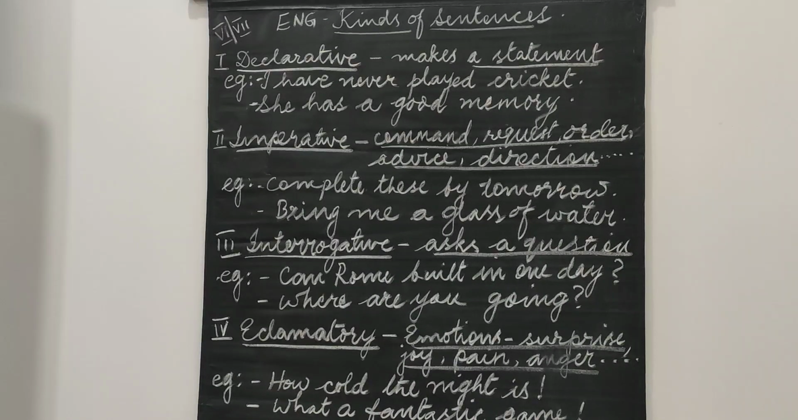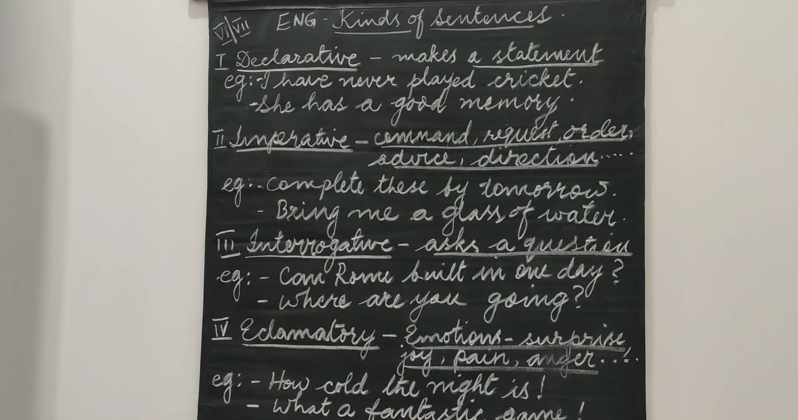Now the third one is interrogative sentences. Interrogative sentences ask a question. It's very clear. There is no need for further explanation for an interrogative sentence. Let's look at the examples. Can Rome be built in one day? It's a question. Second example, where are you going? These are simple sentences asking questions. So there is no further explanation needed for an interrogative sentence.